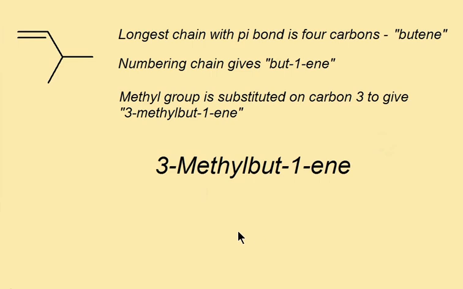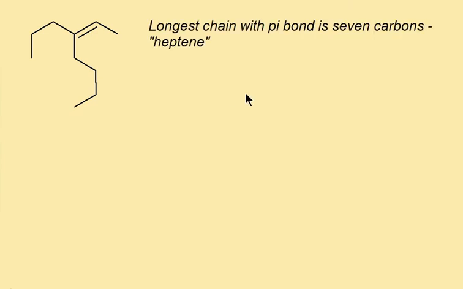Let's look at our second example. Again, looking for the longest continuous chain of carbons that contains the double bond. That longest chain is going to be 7 carbons long, so it's a heptene derivative based on the alkane with 7 carbons, heptane. Notice that that isn't the longest continuous chain.